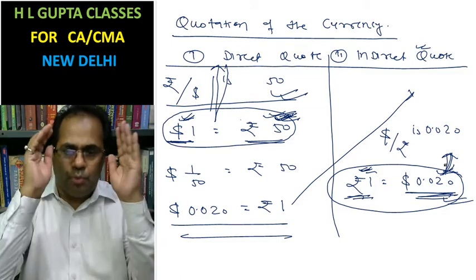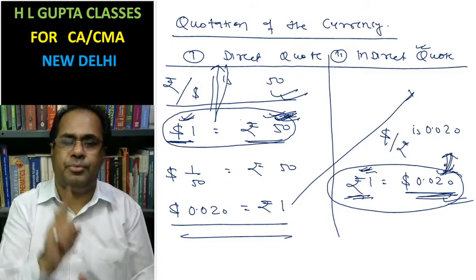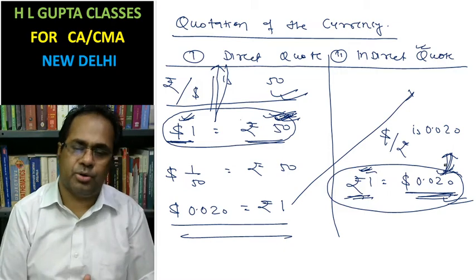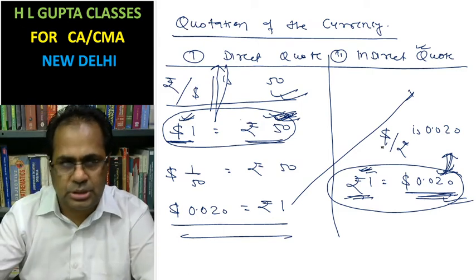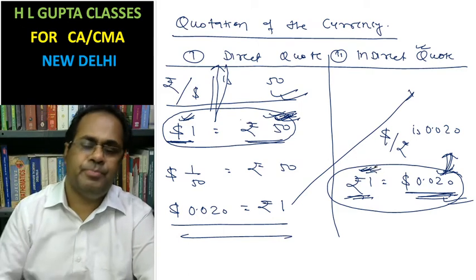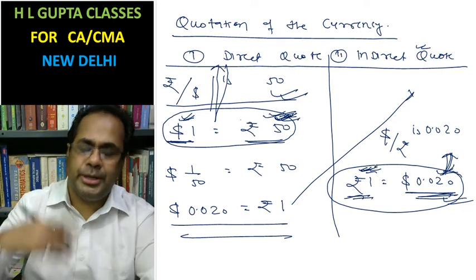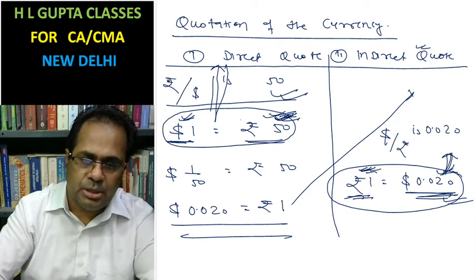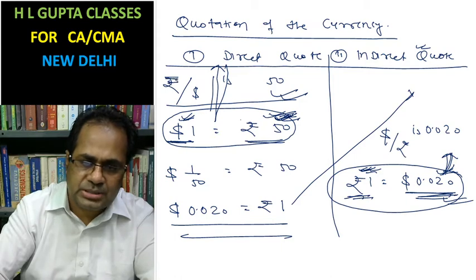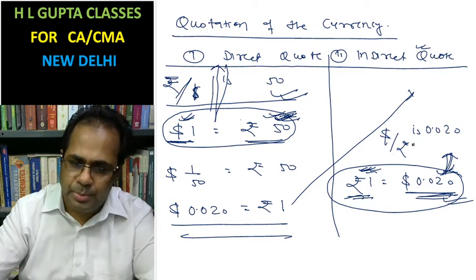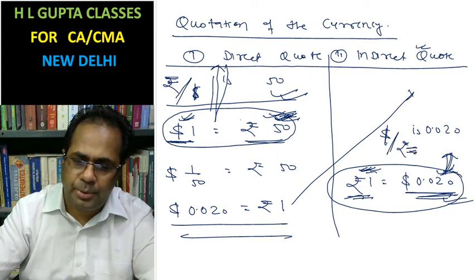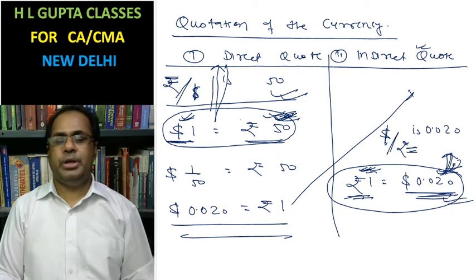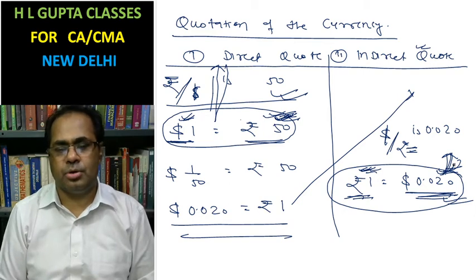When a number of home currency is written for a single unit of foreign currency, it is said to be a direct quote. When a number of foreign currency is written for a single unit of home currency, it is said to be an indirect quote. For understanding, when home currency is read first and then per foreign currency, it is direct. When it is written the other way, like dollar per rupee, it is said to be an indirect quote.